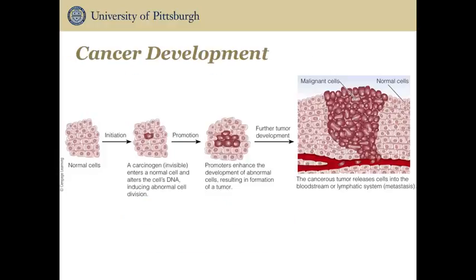Once a tumor is formed, the cancer can metastasize, or spread via blood or lymph. For example, a cancer that starts in the lungs and spreads to the brain is called metastatic lung cancer, not brain cancer. Let's break the process down by steps.